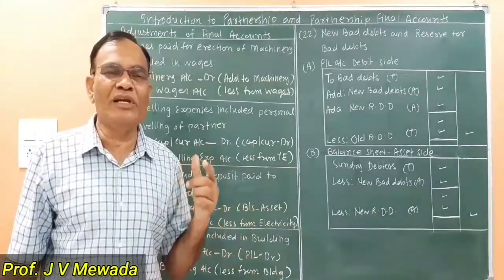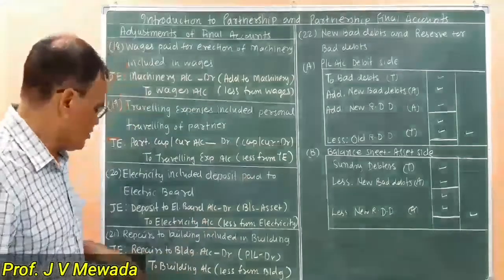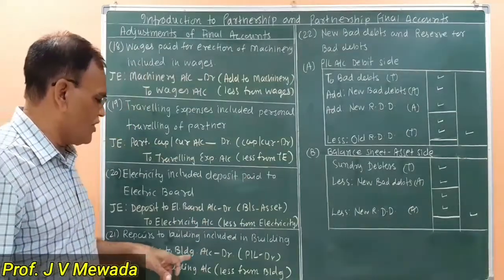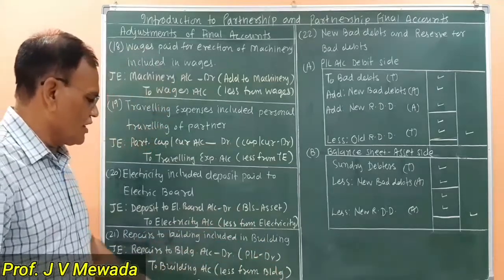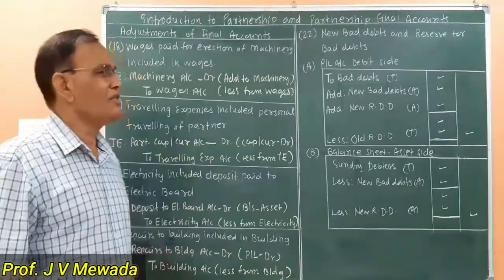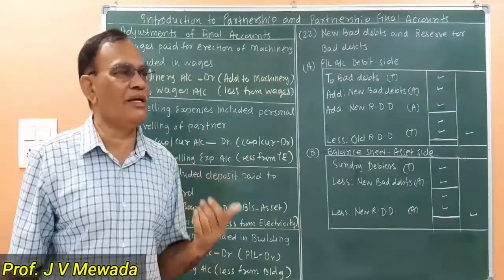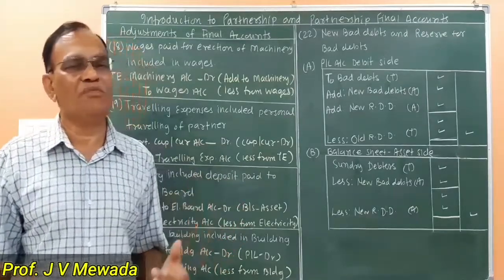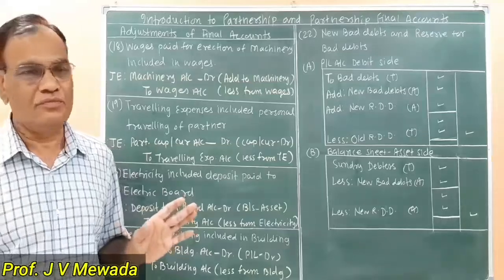So repairs to building is a normal expenditure. It is charged to the profit and loss account. So our journal entry is repairs to building account debit, profit and loss account debit side, and credit to building account. So we are subtracting the amount from building. So these are the 4 entries which are related with rectification of errors in which the difference between capital and revenue is not understood.